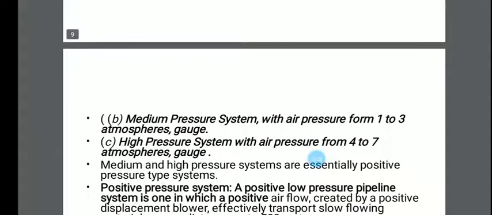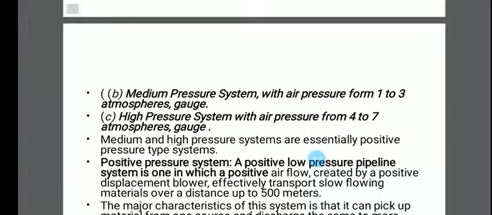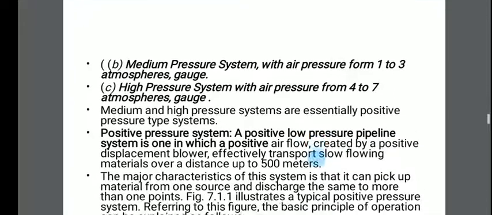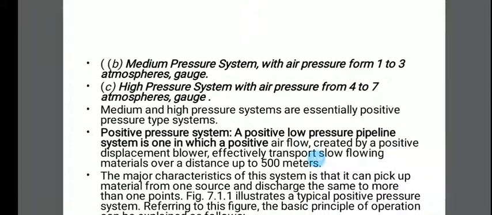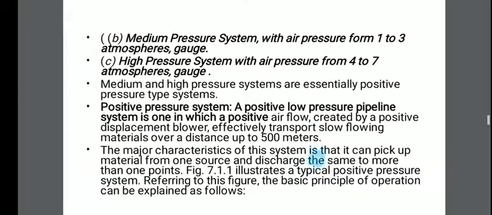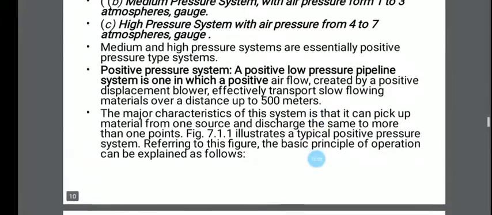Another is the medium pressure system, with air pressure from 1 to 3 atmospheric gauge pressure. And the high pressure system has air pressure from 4 to 7 atmospheric gauge pressure. The medium and high pressure systems are essentially positive pressure type systems.